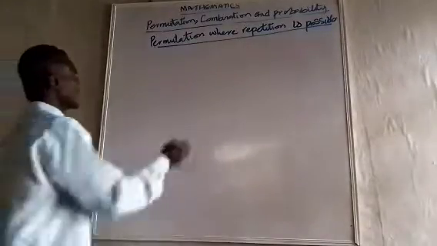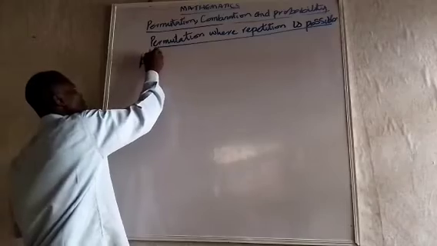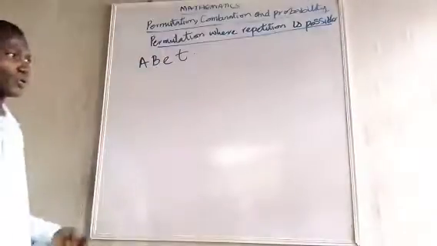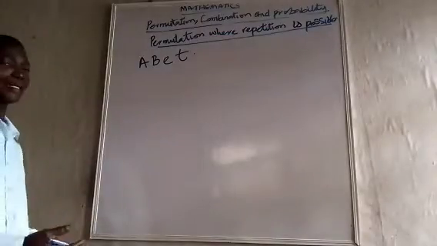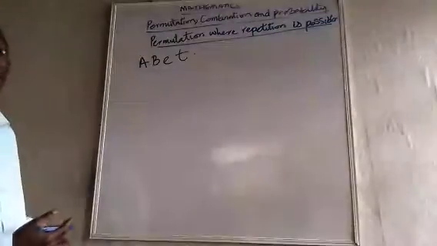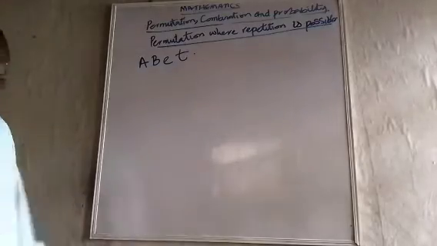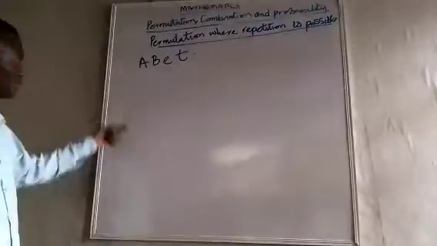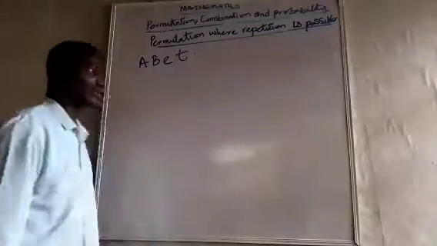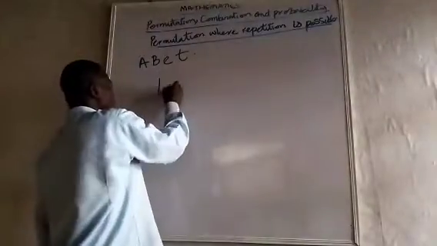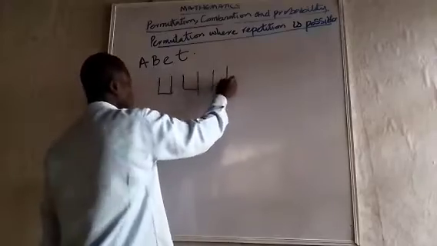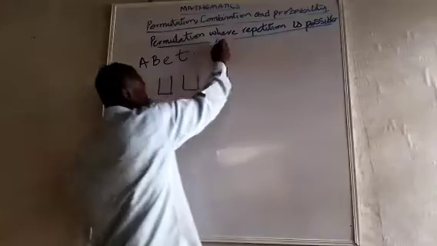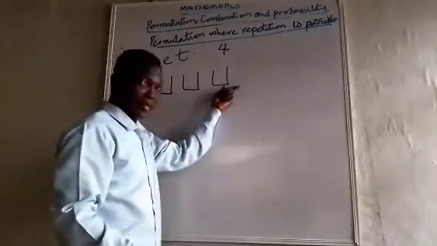Let's say we have these letters A, B, E, T, and we want to form maybe 3-letter words or 4-letter words, and it is possible for us to repeat the same letter. Just like if I am forming 3-letter words from this. I have 4 letters already here, but I want to form 3-letter words.